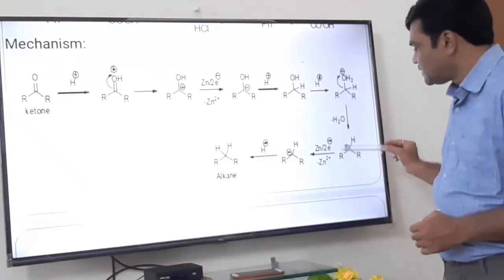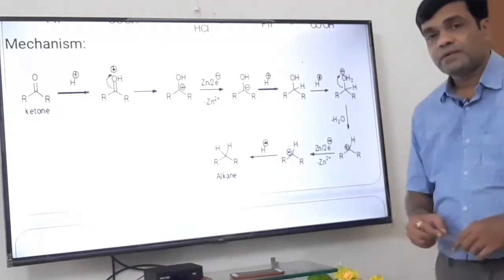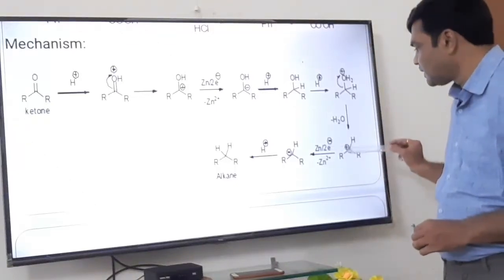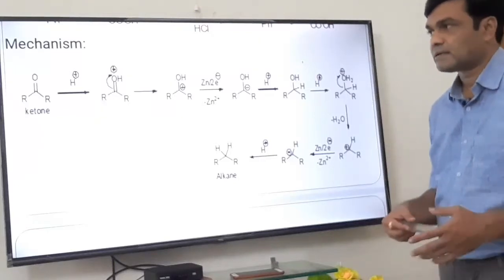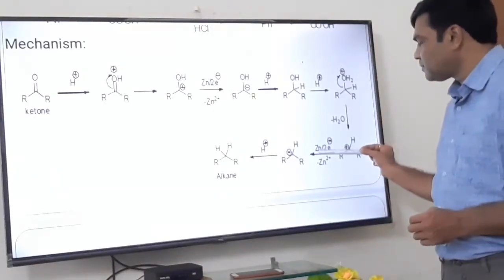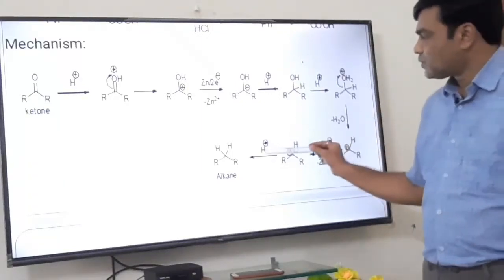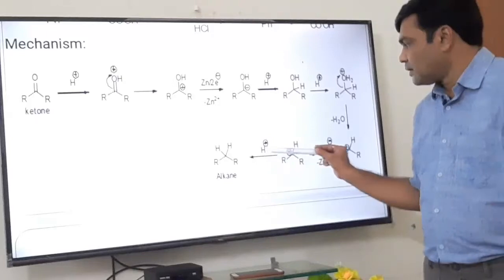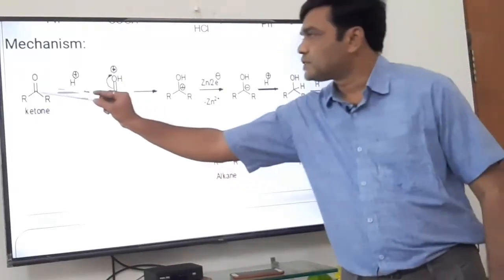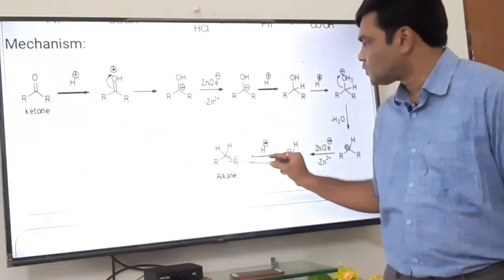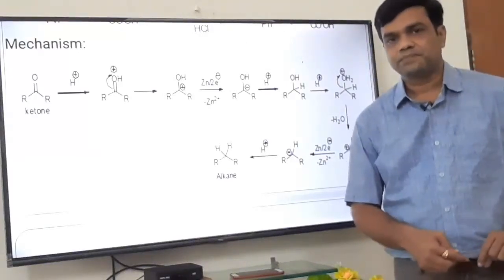Now this zinc donates its 2 electrons to this deficient center. So it is a carbanion. These 2 electrons are written in the form of negative charge, that is electron richness. After donation of the 2 electrons, zinc is converted to zinc ion. Next is protonation. C negative H positive bond is formed. In this way, we get alkane. C double bond O is converted to CH2. Ketone is converted to alkane.